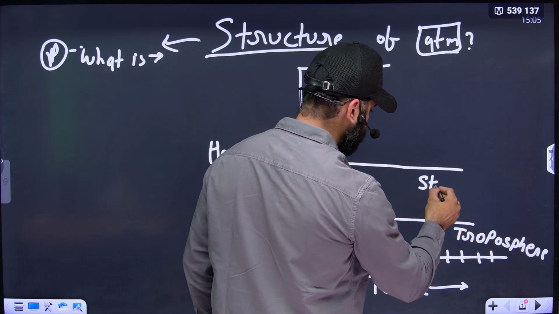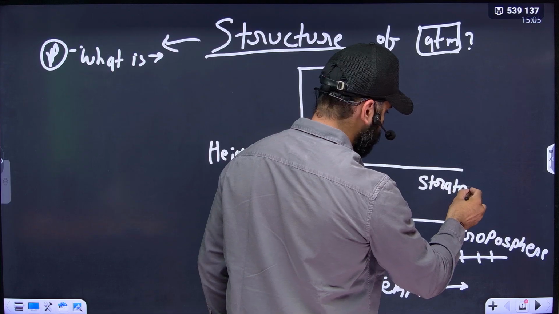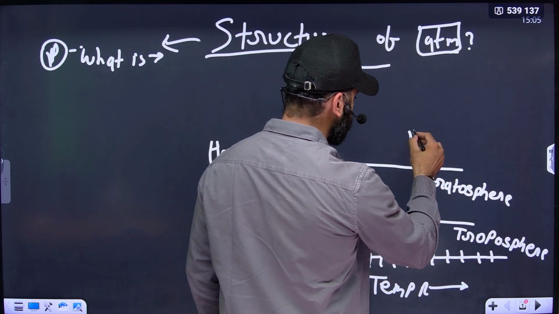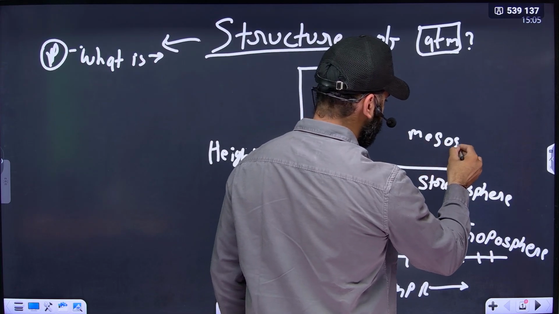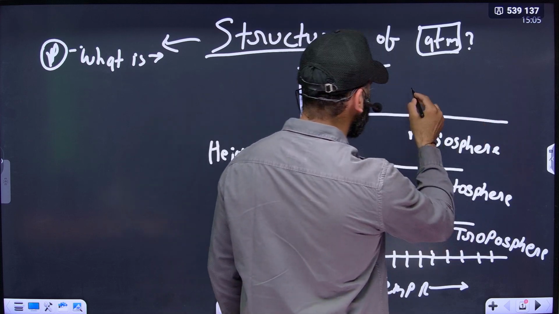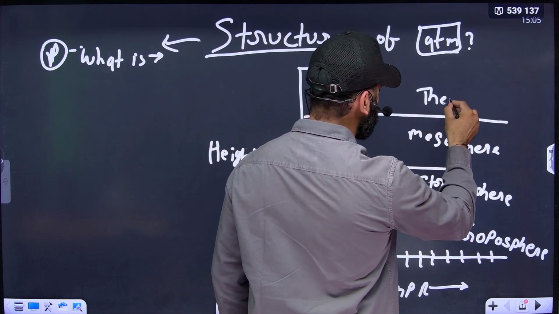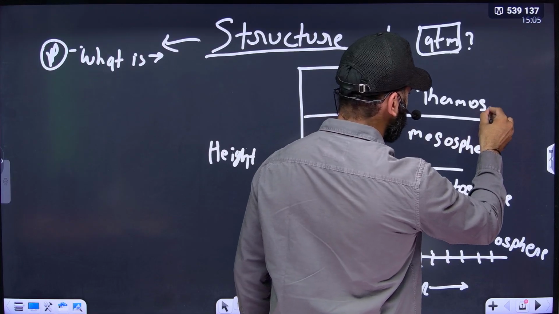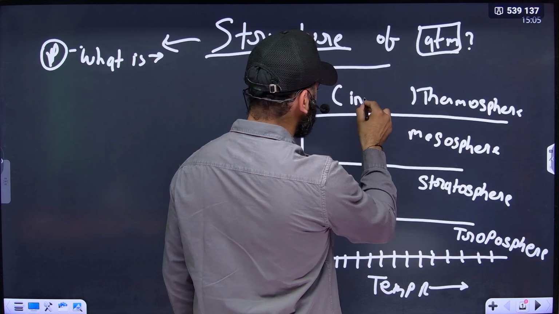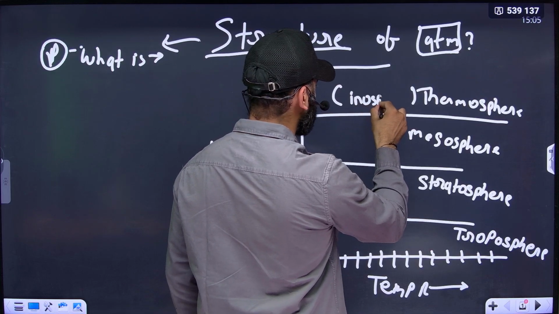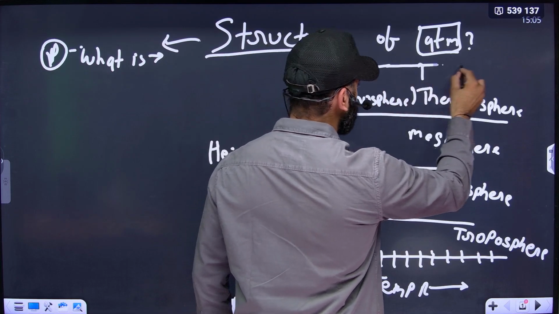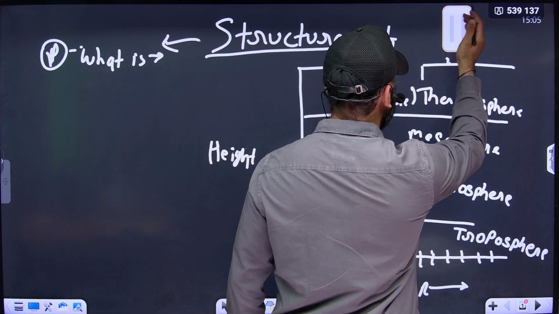Second layer is stratosphere. Third layer is mesosphere. The fourth layer is thermosphere, which is also known as ionosphere. And above it, the fifth layer is exosphere.